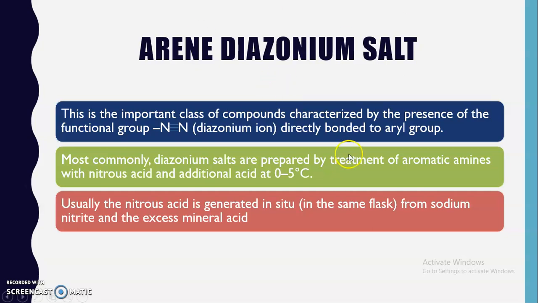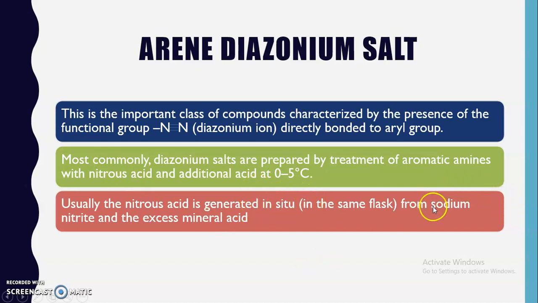In situ means in the same flask it is generated. How? From sodium nitrite and an excess amount of mineral acid, for example hydrochloric acid. So in this reaction we are not using nitrous acid, but preparing nitrous acid within the flask. That's why this reaction is known as the in situ reaction.